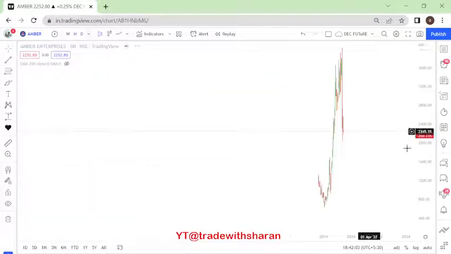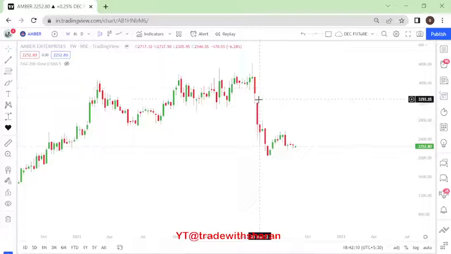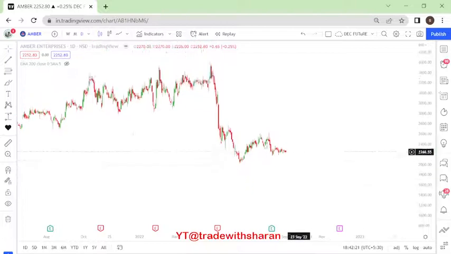Now what is happening straight away? The price has been in a downfall in the last 3-4 months, right? On a weekly basis also, if you see, there is a gap down. There must have been some news, that is why we saw this gap down, and the price is trying to sustain here. All right, so let's go into daily time frame. All right, now should you buy it, should you not buy it?